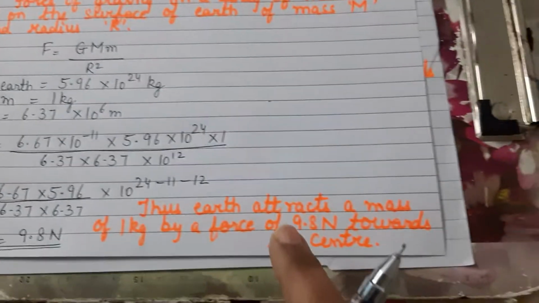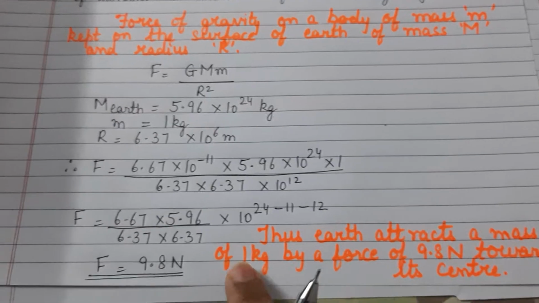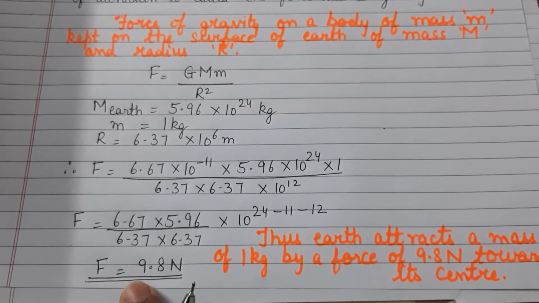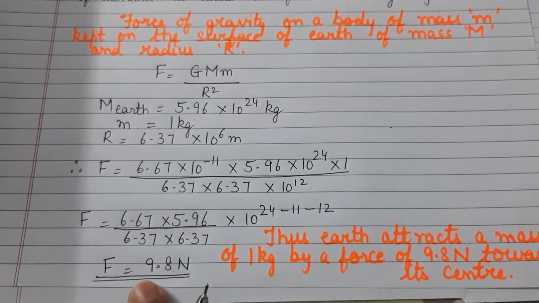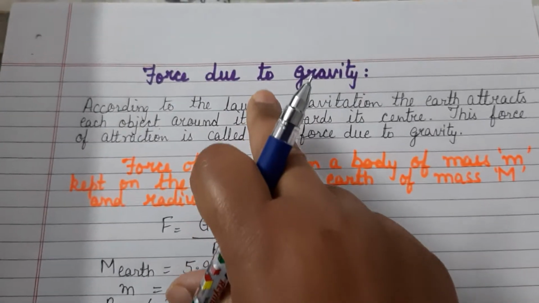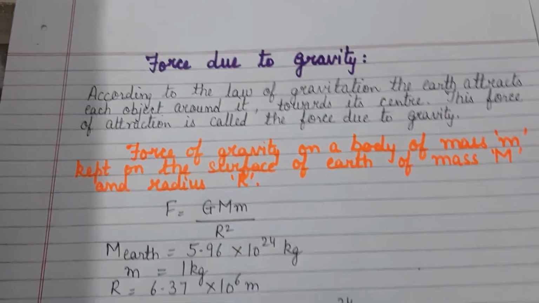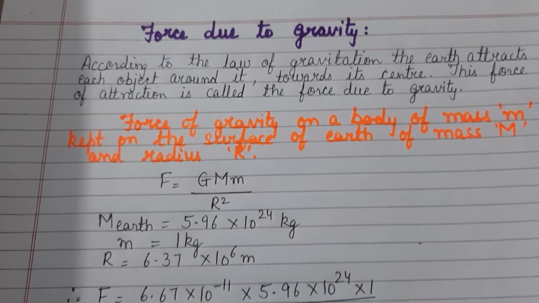I say that the earth attracts a mass of 1 kg by a force of attraction towards the center, and that is equal to 9.8 newtons. And what is this force called, children? It is called the force due to gravity. Okay, children. So how do we calculate the force of gravity?